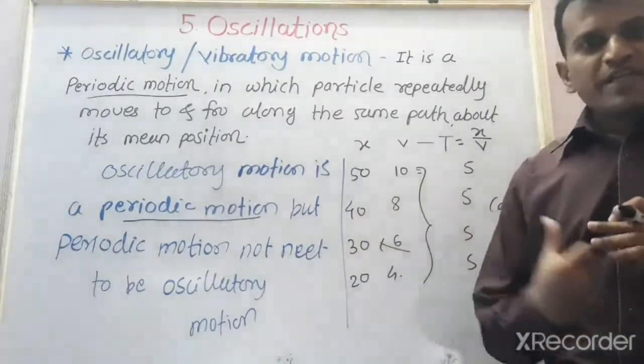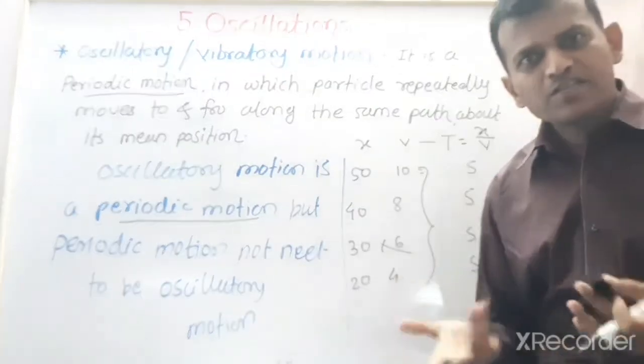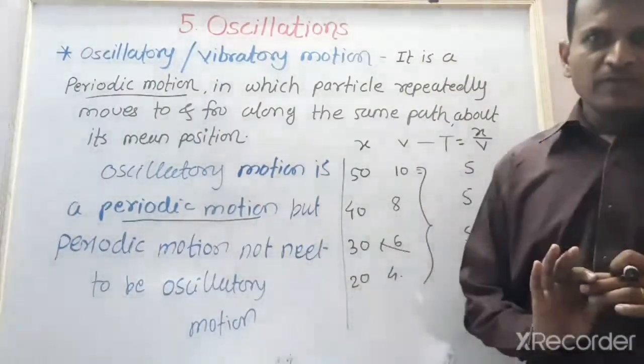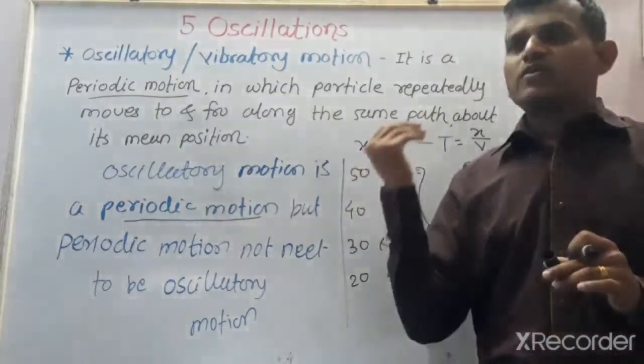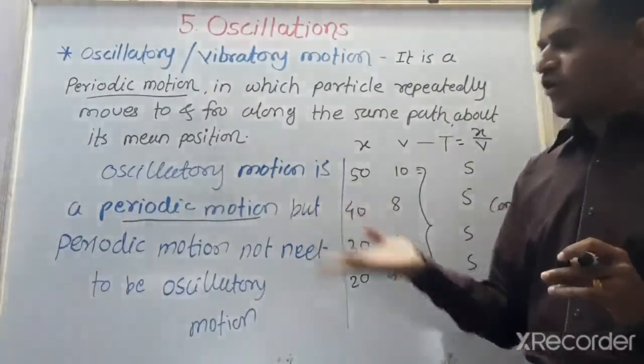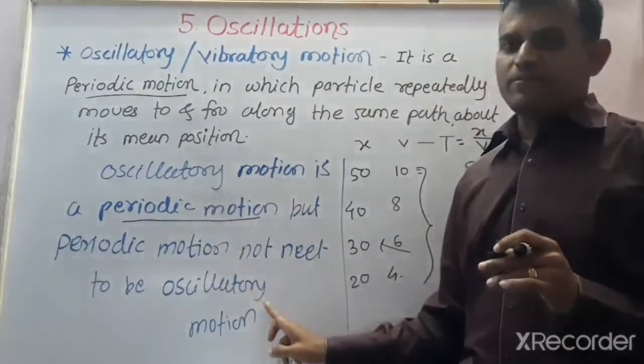But this is not oscillatory motion. Earth cannot vibrate about its mean position. It is not an oscillatory motion. Actually it is periodic, but it is not oscillatory motion. Okay. Or electrons, or the motions of the minute hand, second hand, hour hand of the clock, these are all periodic motion but not oscillatory motion.